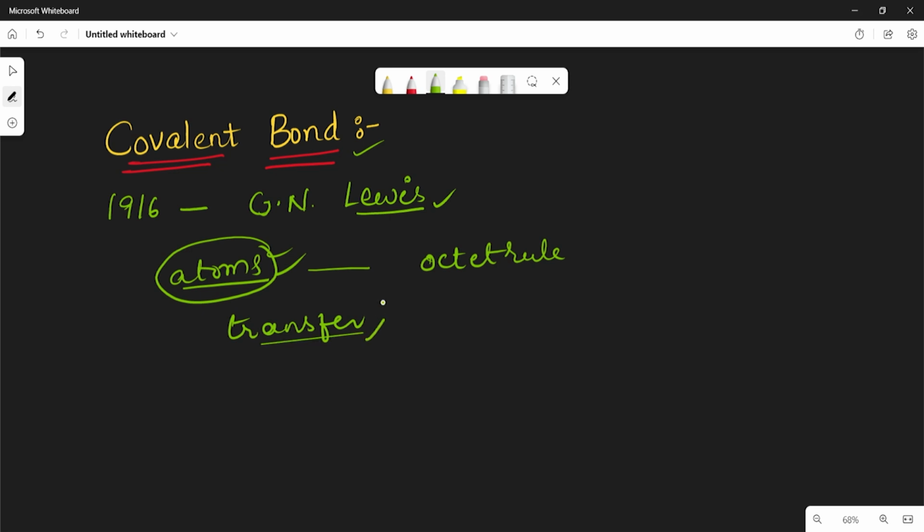Then how can they attain the octet configuration? Already we discussed that in the ionic bond there is a transfer of electrons.